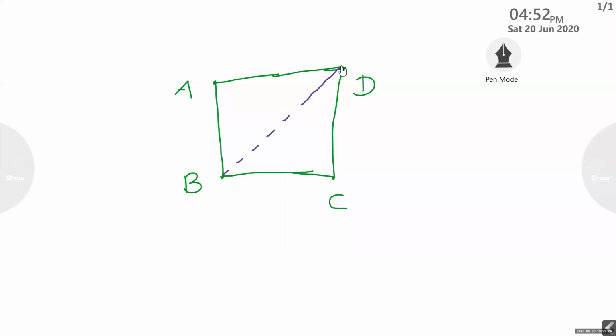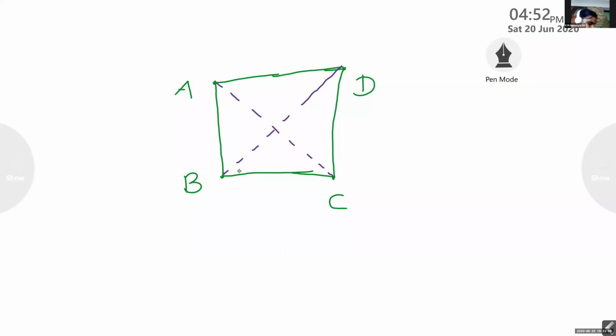AC. Very good. The diagonal AC, connecting opposite vertices. Can you connect any more? No, ma'am. So how many diagonals are there for a quadrilateral? Two. Okay. AB, BC, CD and DA are the sides. And what are the diagonals? Can you name the diagonals? BD and AC.